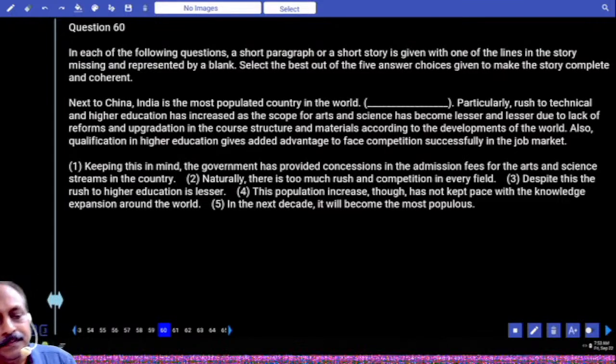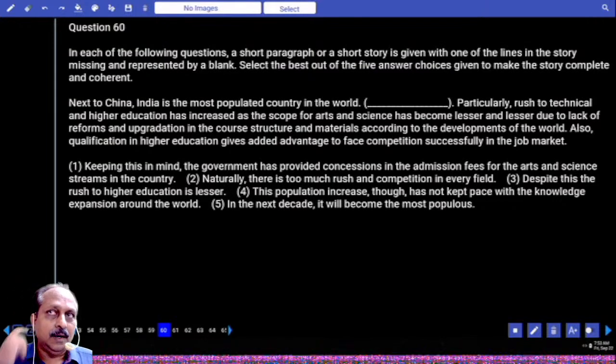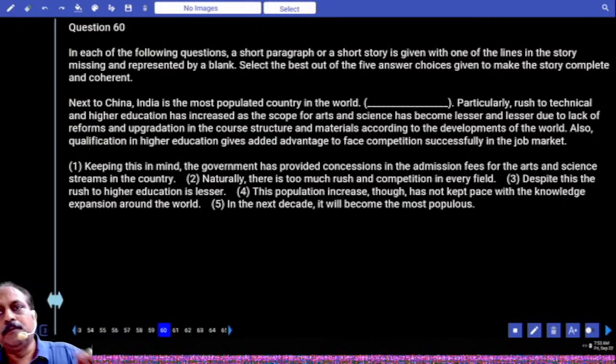The last one, next to China, India is the most populated country in the world. Other words are not other sentences you can read based on the time. But common sense, imagine a population is more. The rush for jobs, it is going to be severe or not? Severe, obviously. More people, a few jobs.